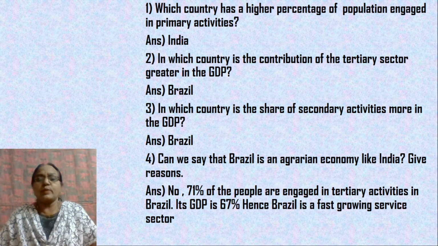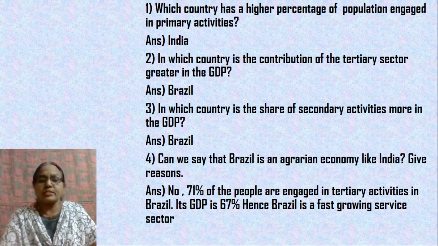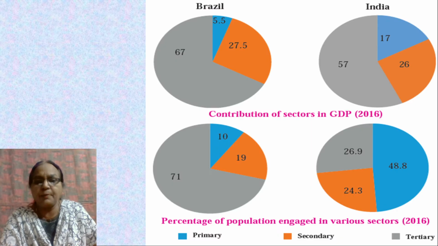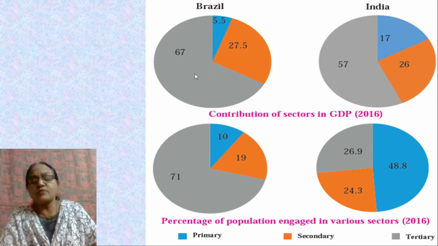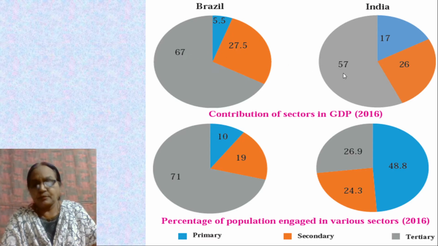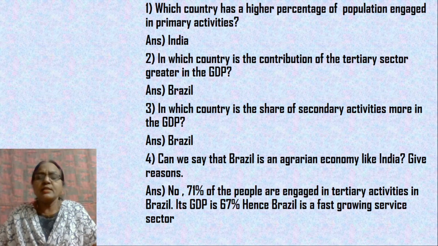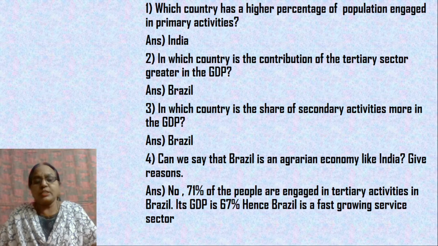In which country is the contribution of the tertiary sector greater in GDP? The contribution to GDP here is more in the case of Brazil, that's the tertiary sector. So Brazil contributes a greater portion of the tertiary sector to GDP.